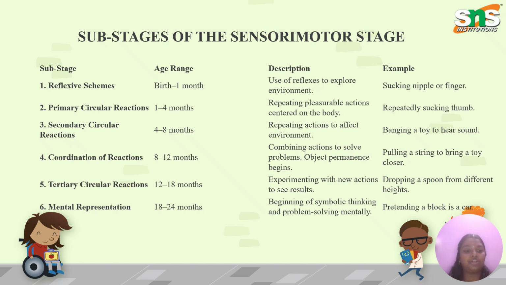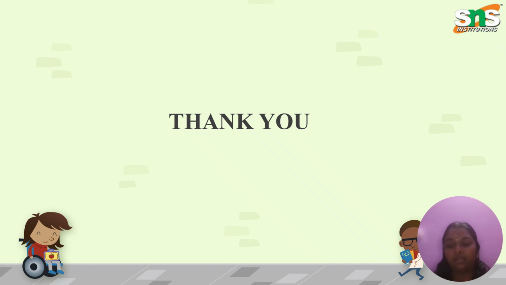Next is tertiary circular reactions, 12 to 18 months. Experimenting with new actions to see results. Dropping a spoon from different heights: they will take an object and drop it from different heights to hear the sounds. Next is mental representation, that is 18 to 24 months, beginning of symbolic thinking and problem solving.